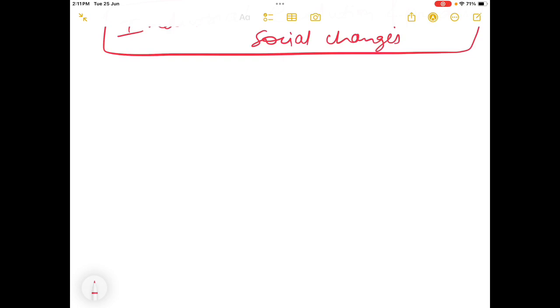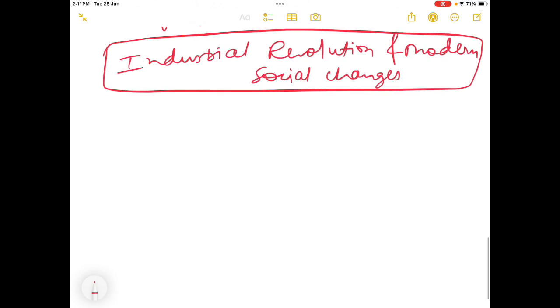See, the industrial revolution started in the mid of the 18th century in England. And what is the industrial revolution? Industrial revolution means a new production process.